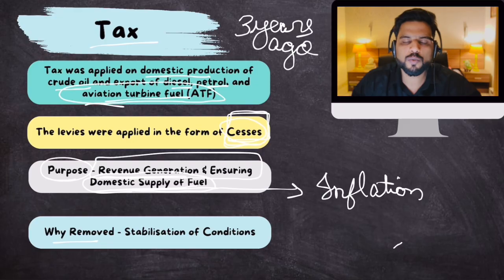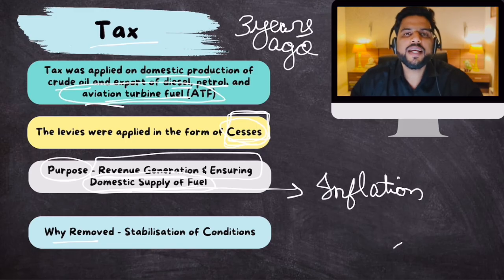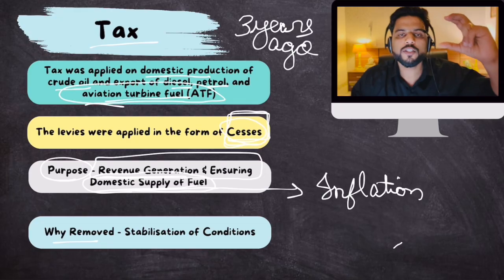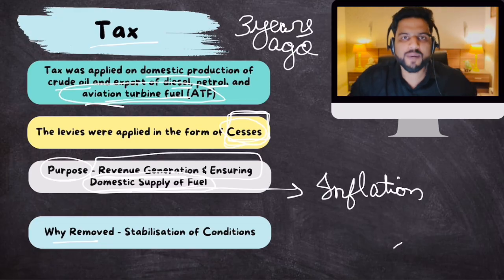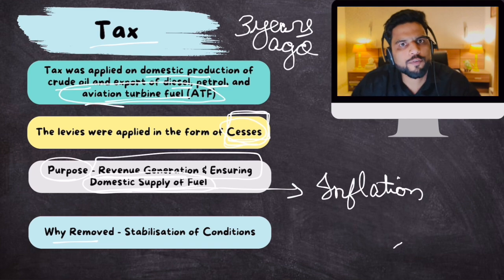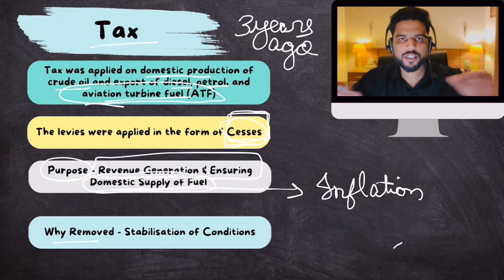Now that the prices were stable, there were no windfall gains to these exporters. So the government was not able to earn anything, because the government was actually taxing these supernormal profits. But supernormal profits reduced. So now what will the government tax? Right? And plus, in India, there was no shortage of crude oil. Clear? So the supply of crude oil in India was stable.